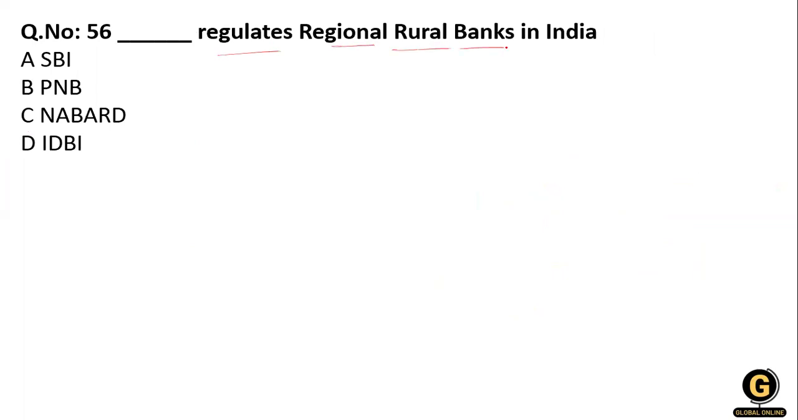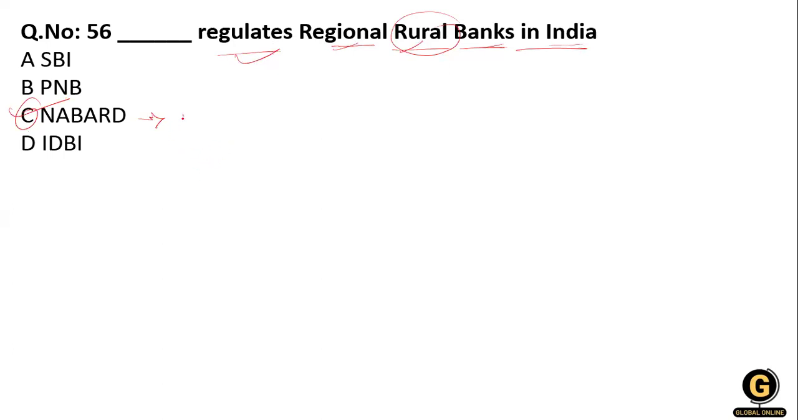Now, the next question: regional rural bank in India. Who regulates the regional rural bank in India? SBI, PNB, NABARD, or IDBI. So you know that regional rural bank. The NABARD is for rural development. So that's why option C is right over here. You know that NABARD is entrusted with the responsibility of conducting a statutory inspection of the state cooperative bank.